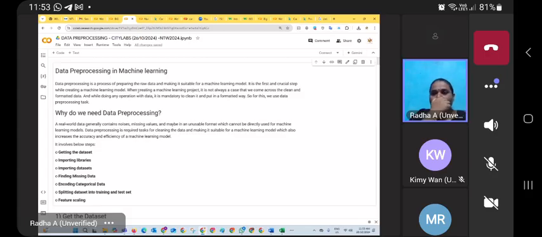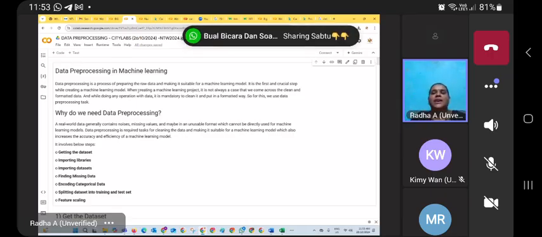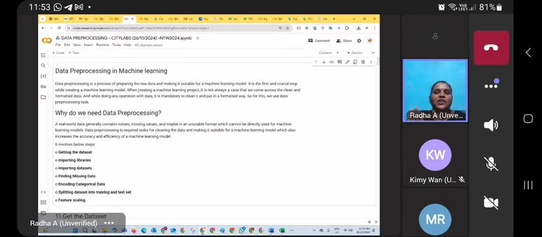Okay, coming to the processing of data. My data is available and I am going to do the analysis. I cannot simply give that information to the machine. I want to pre-process my information. For example, I have text information, number information, and some fractional number information. So I want to categorize my data into the same format.